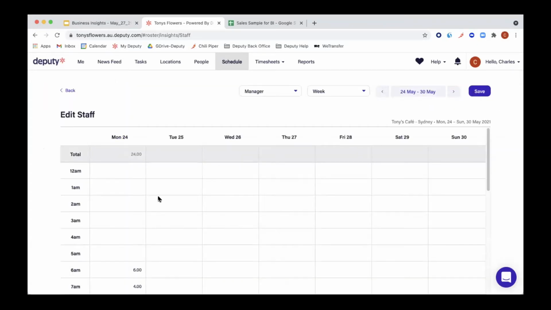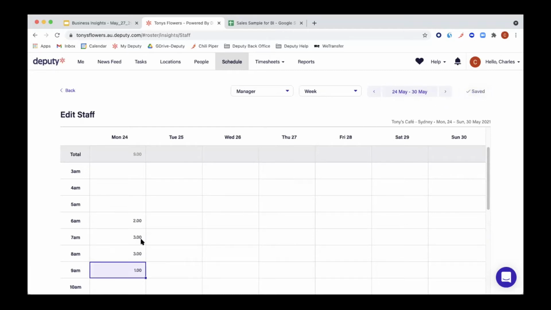Edit. Oh, well, I came back to the other ones. So we had 2, 3, 3, 1. And from here, we click on save. And you can see, so this is 5, and this is 9. Perfect. Now, this is where it gets a little complicated.